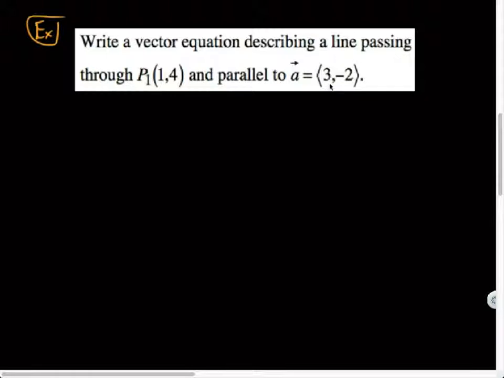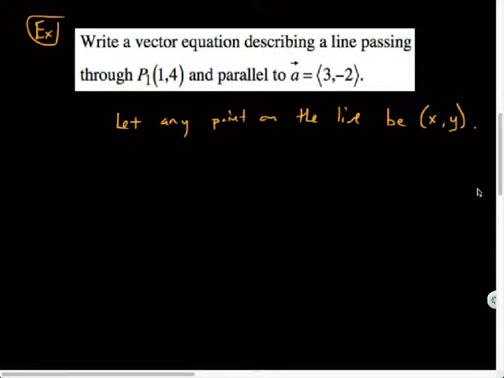There you go. So write a vector equation describing a line passing through this point parallel to this vector. Now, the way we'll do this is we'll let any point on the line be x, y.